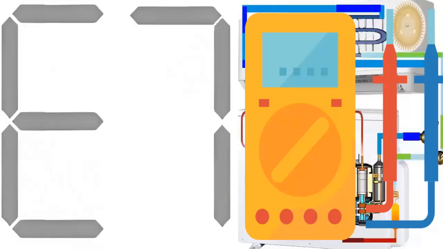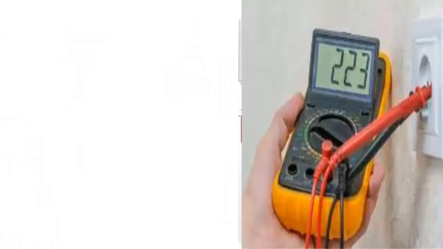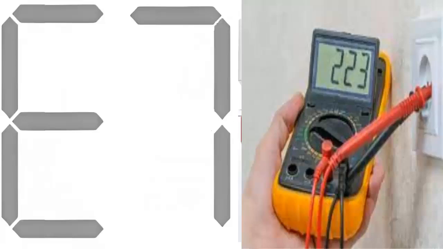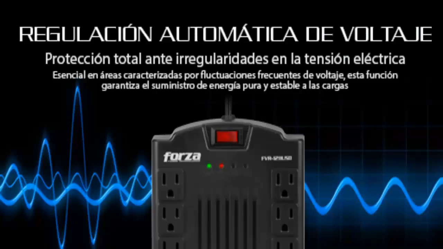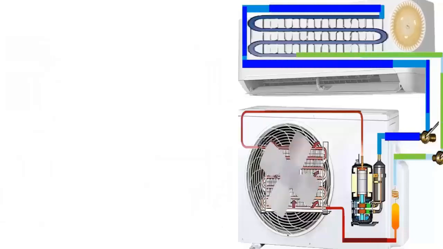With the help of a multimeter on the alternating current voltage scale, check for noticeable voltage fluctuations. If voltage fluctuations are present, consider using a voltage stabilizer or connecting the equipment to another power source.